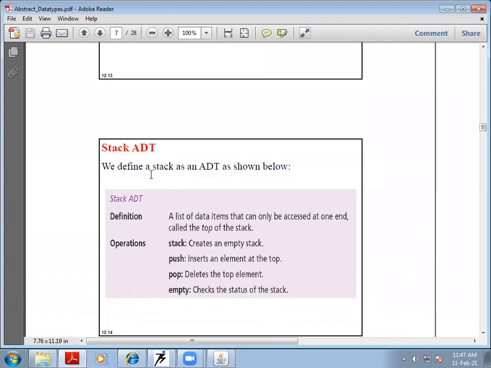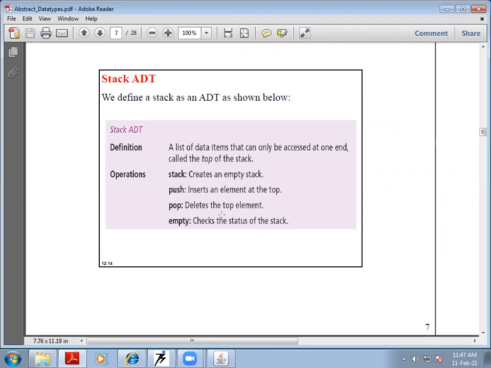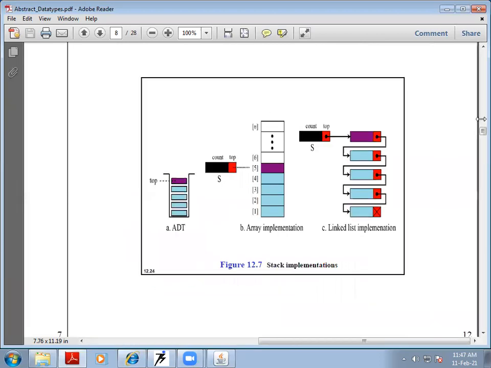A stack is a data type. If we want to define a stack as an abstract data type, the definition will be a list of data items that can only be accessed at one end, called the top of the stack. Operations available: stack creates an empty stack, push inserts an element at the top, pop deletes an element from the top, and empty checks the status of the stack, whether the stack is empty or has some value in it.